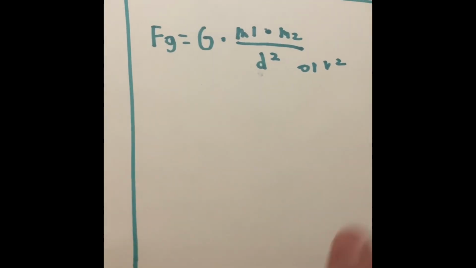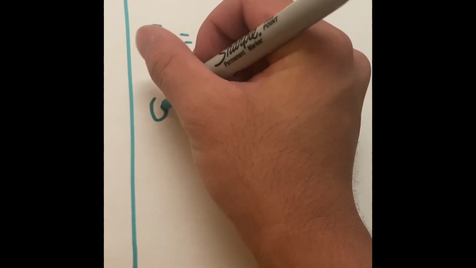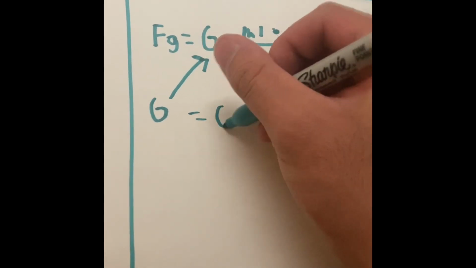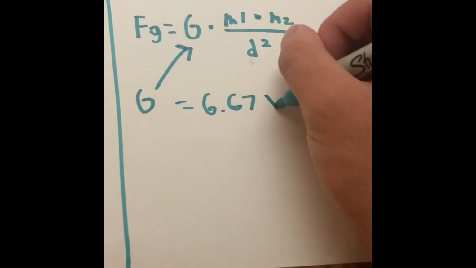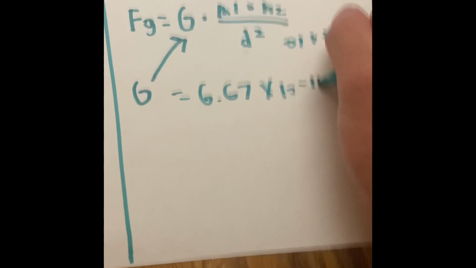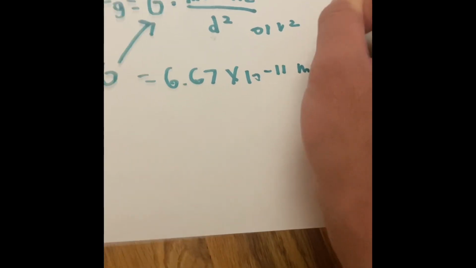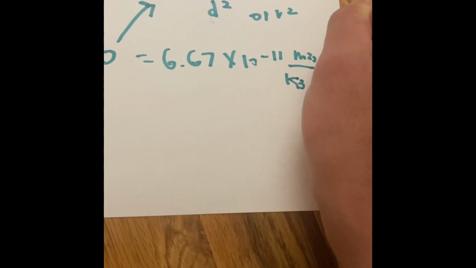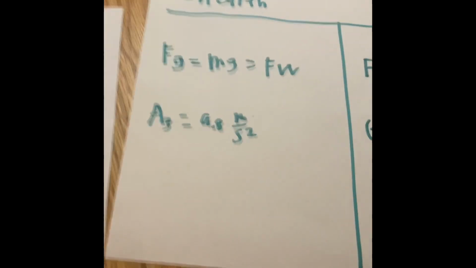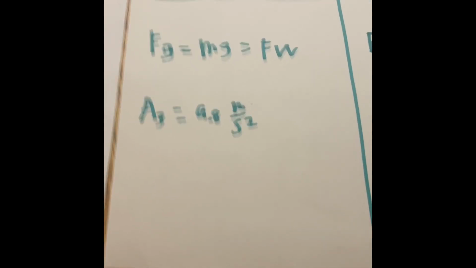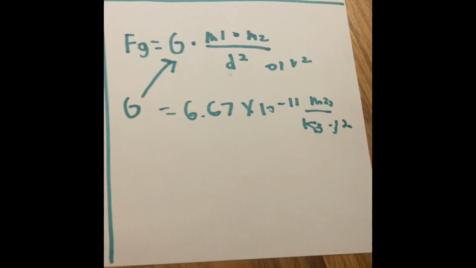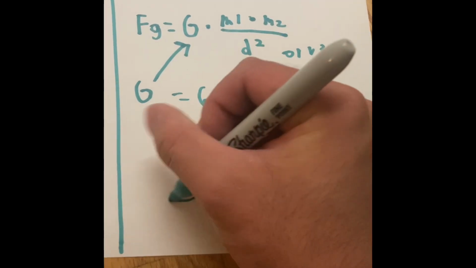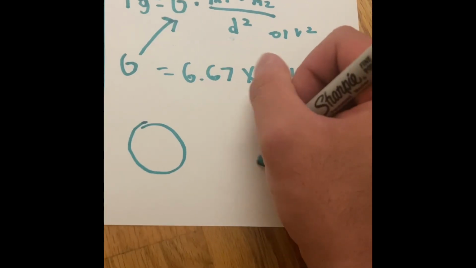In the universal law of gravity, G is always going to be inserted into that formula, and G equals 6.67 times 10 to the negative 11th power meters cubed per kilogram per second squared. Very similar to the whole idea of 9.8 meters per second squared. So d and r is the distance between the two bodies. But not only the distance between the two bodies, we're also talking about the radius of the two bodies too.